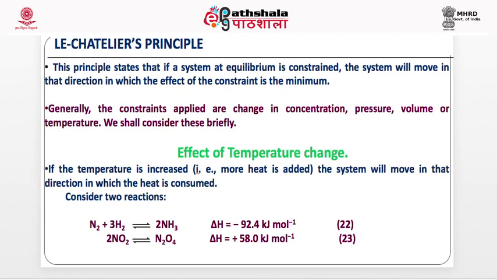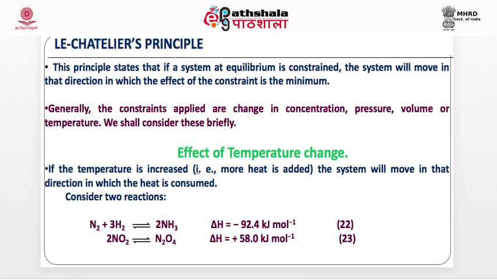So, Le Chatelier's principle. This is an important principle. This explains how a reaction will change if the parameters, concentration, pressure, volume, temperature, are changed one by one. Consider two reactions. This is an example. Now, this reaction has a delta H negative. This is delta H positive. That is, when the reaction occurs, the heat is released. That is, heat comes out. Okay?